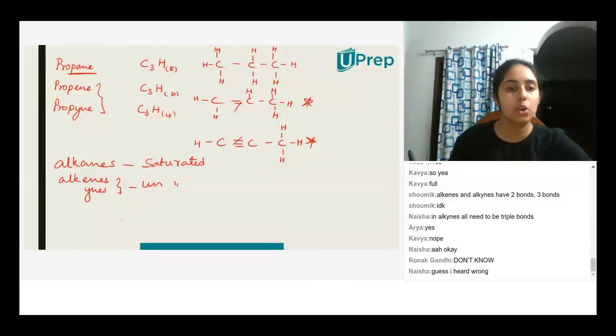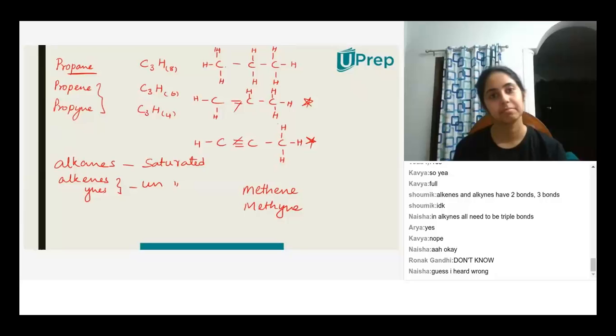All right. So now can you guys draw the structure of methene and methine? Then not possible. Okay, why is it not possible? Doesn't alkene require a double bond, like a carbon-carbon double bond? Yes. And methane only has one carbon. Yes, okay. Arya says it is not possible and he gave an explanation.